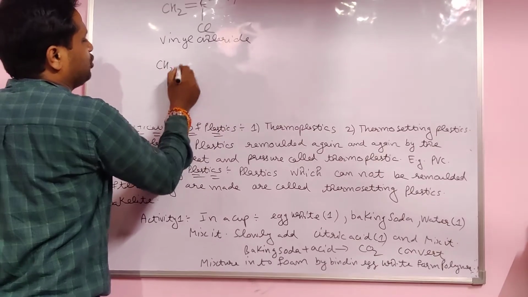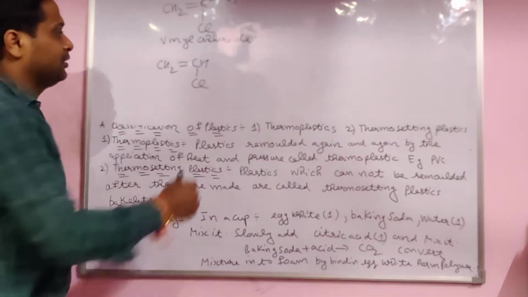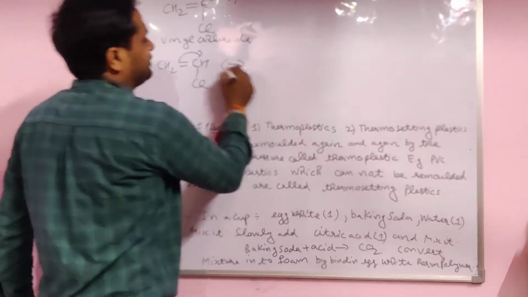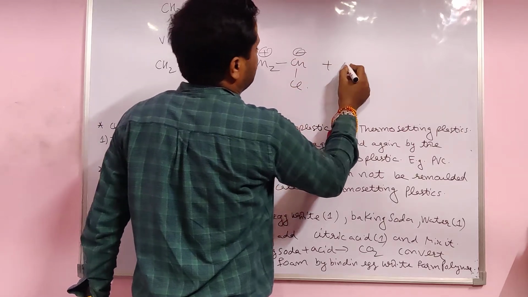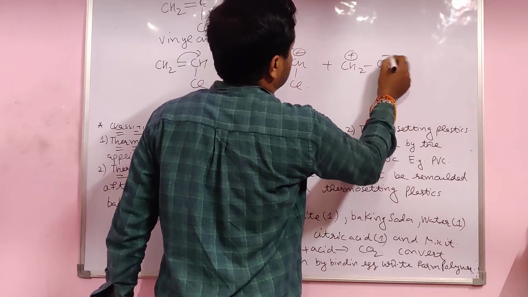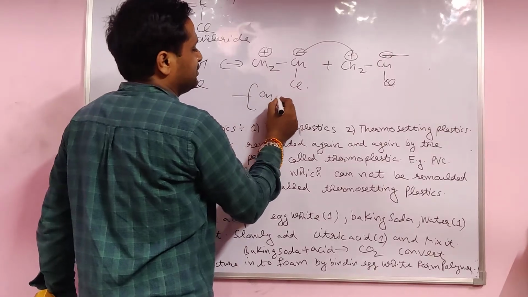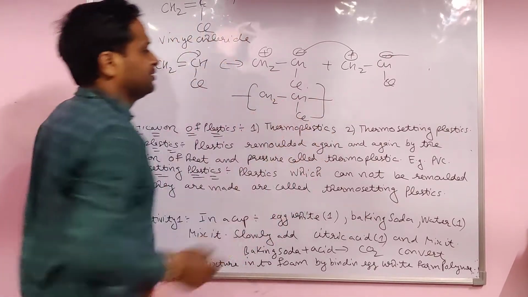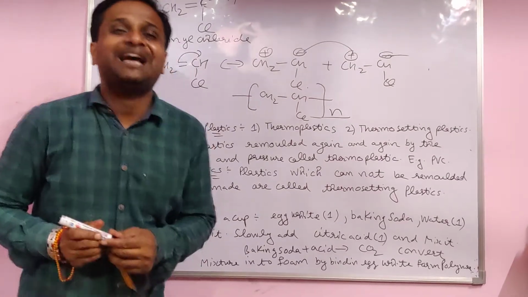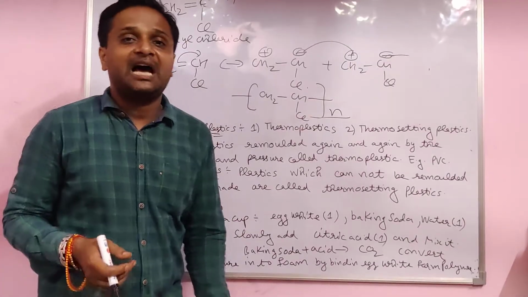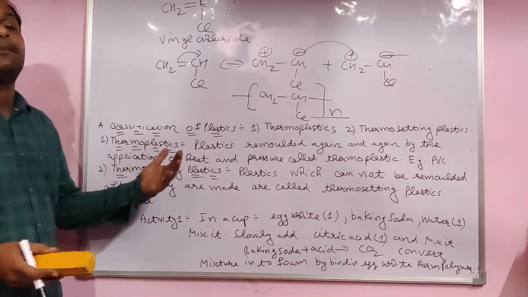Again write CH2 double bond CHCl. Here you replace the H with the Cl. Then a lot of these molecules combine with each other. N molecules of the vinyl chloride combine with each other. That gives us polyvinyl chloride. It's very easy. This is the example of a thermoplastic.